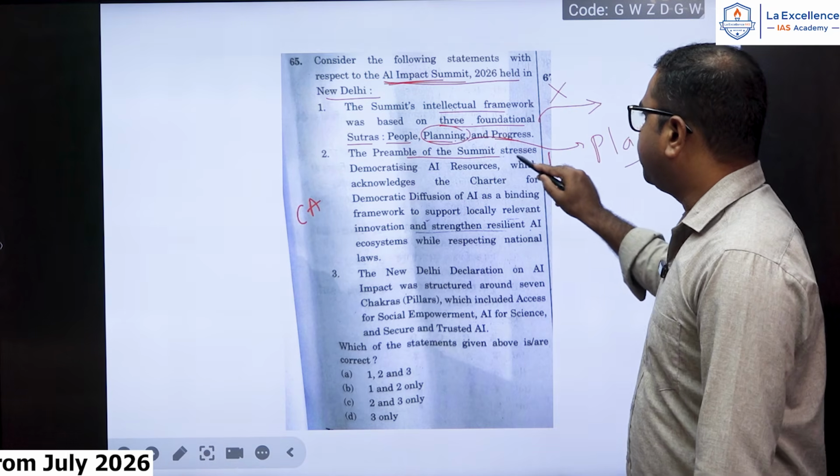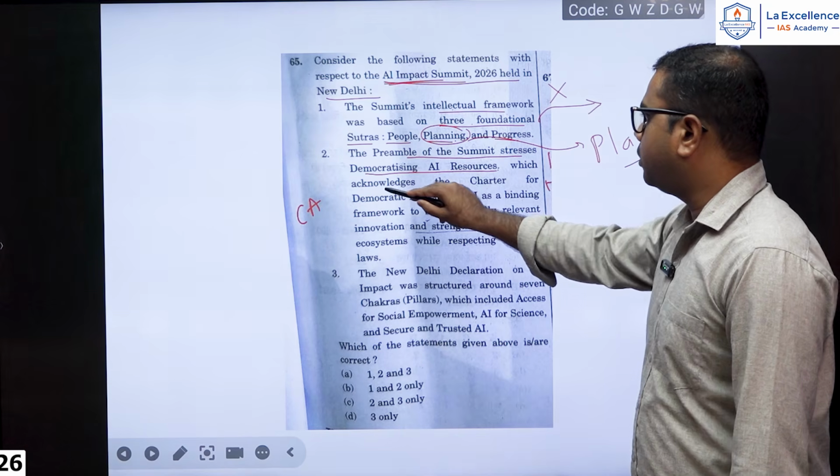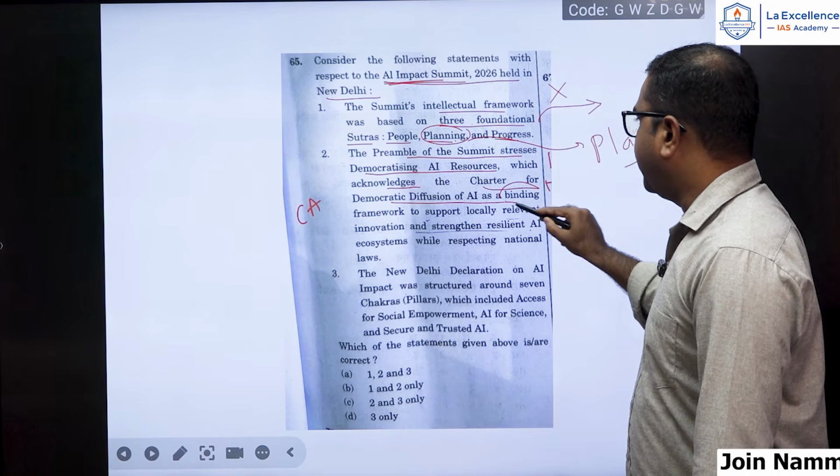The preamble of the summit stresses democratizing AI resources, which acknowledges the Charter for Democratic Diffusion of AI as a binding framework.